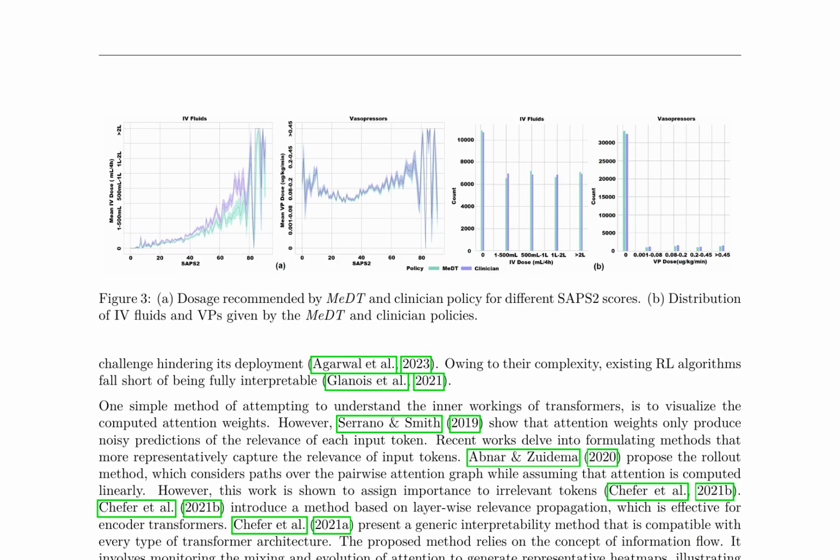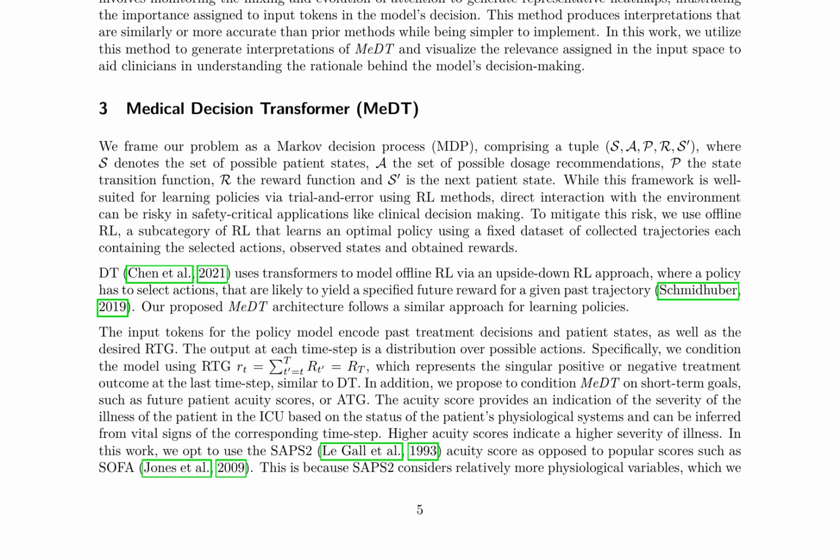The medical decision transformer, MeDT, model is formulated as a Markov decision process, MDP, to learn policies using offline reinforcement learning, RL, for clinical decision-making. The model utilizes a transformer architecture to learn policies from a fixed dataset of collected trajectories, each containing selected actions, observed states, and obtained rewards. The input tokens for the policy model encode past treatment decisions and patient states, as well as desired return to goal, RTG, and short-term goals, such as future patient acuity scores or achievement to goal, ATG.